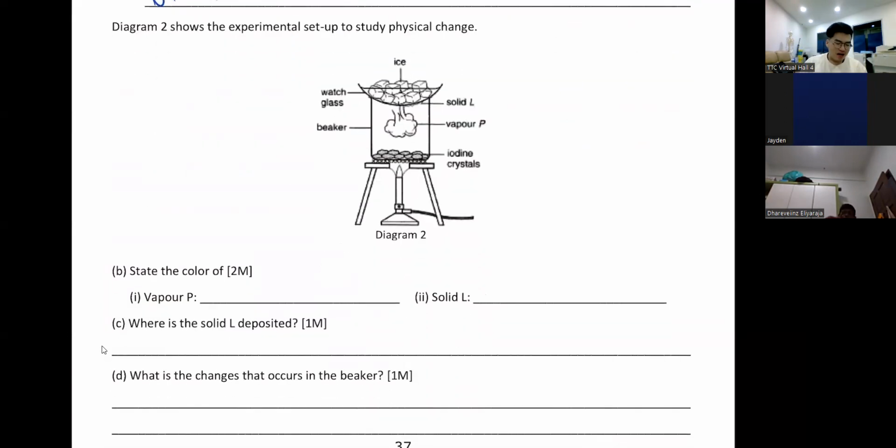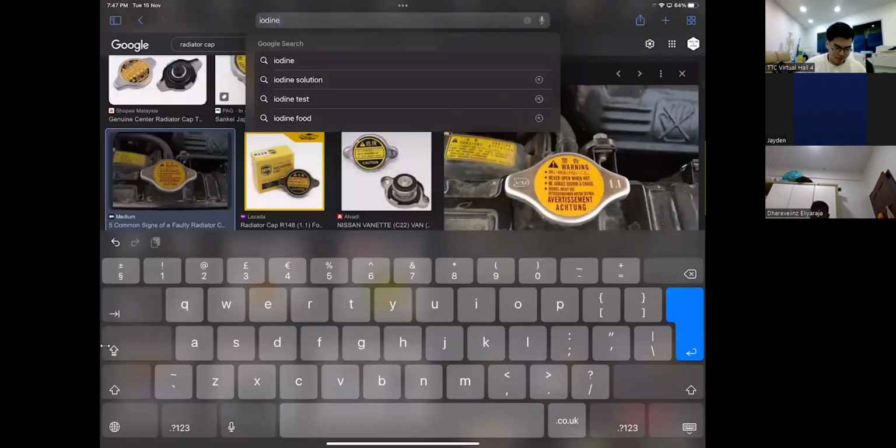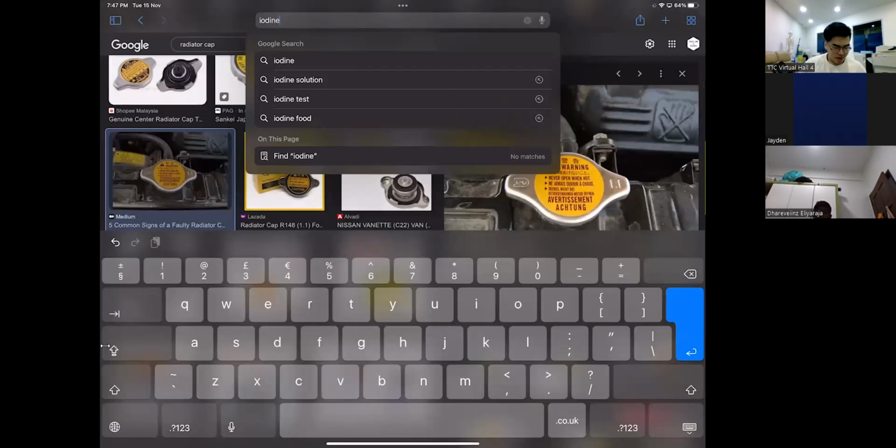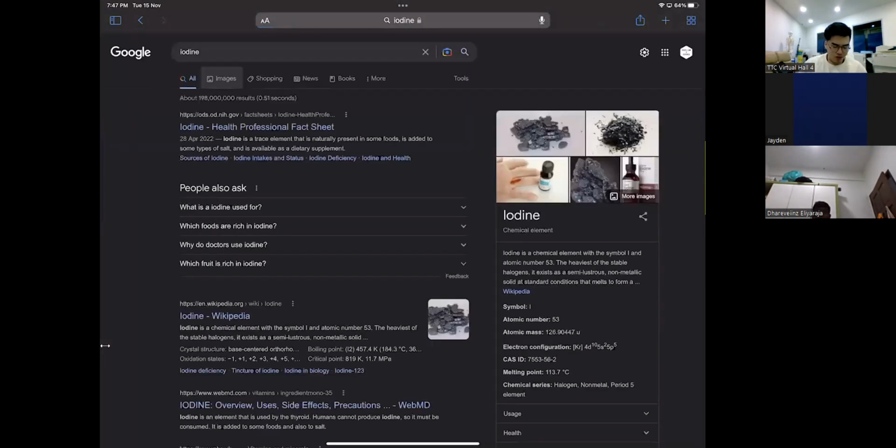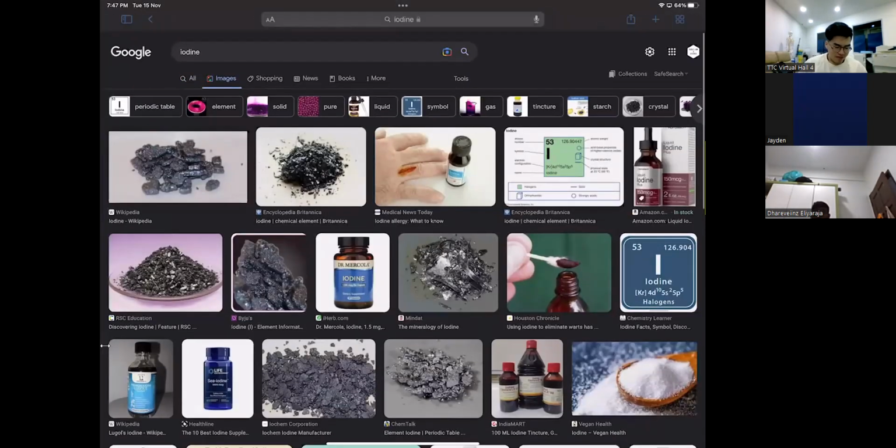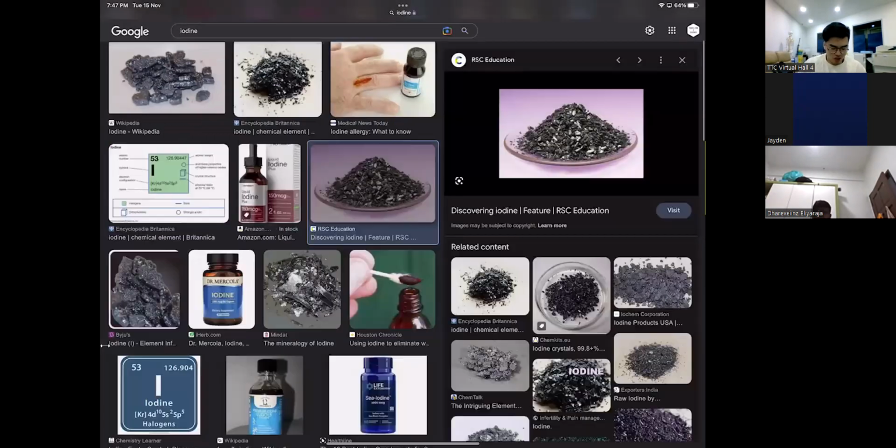Right, so the experimental setup to study physical change. Okay, so this is iodine here. Okay, what is iodine, by the way? Okay, let me show you iodine. Iodine is this really cool looking crystal. They are solid, as you can see here. They are this black color solid.